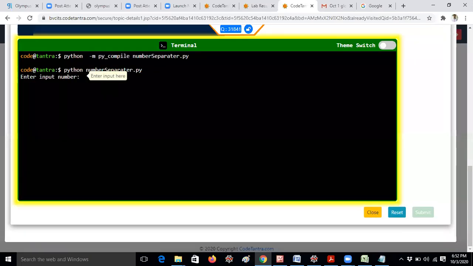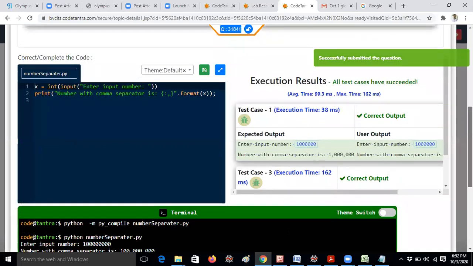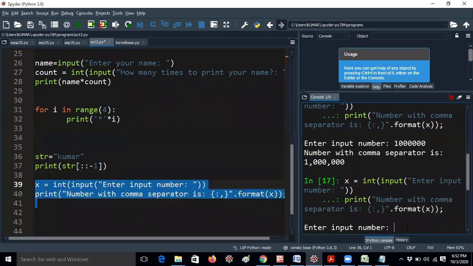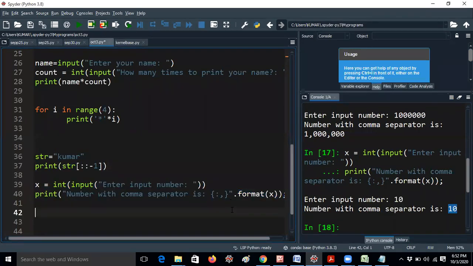If you give 100, it will not print anything. It will only display like that if it is more than 10,000. If I give only 100 or 10, whatever it may be, it prints 10 only, because you cannot give 10 comma like that. You know already, right? So don't ask such questions.